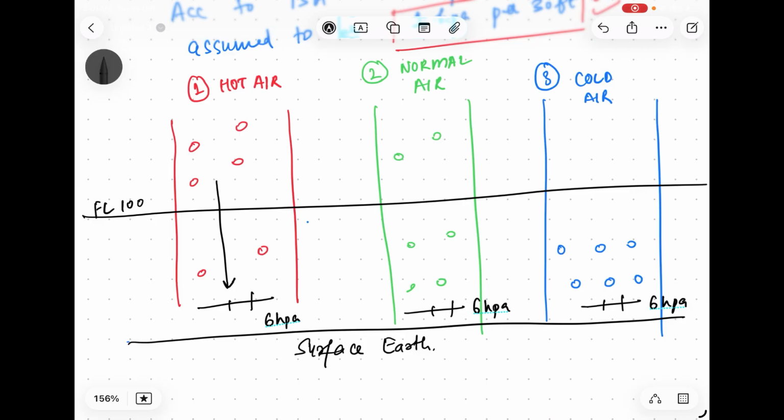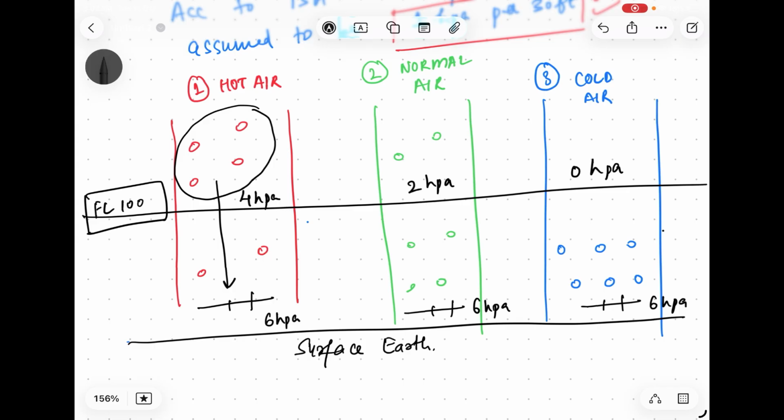But now when you reach flight level 100, that is 10,000 feet, the pressure decreases, of course. Here it is 4 hectopascal, here it is 2 hectopascal, and here there is 0 hectopascal. So what is very important to note is that at the same altitude, flight level 100, the pressure is different because of the surface temperature. However, the pressure on the surface is the same. So due to the difference in temperature, the pressure exerted on the aircraft at different altitudes is different.